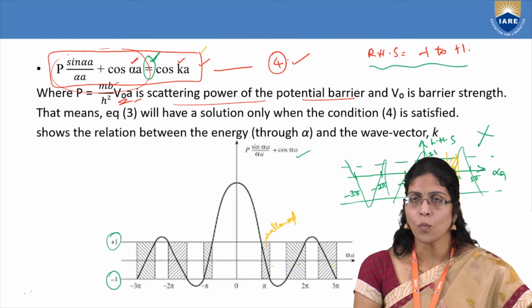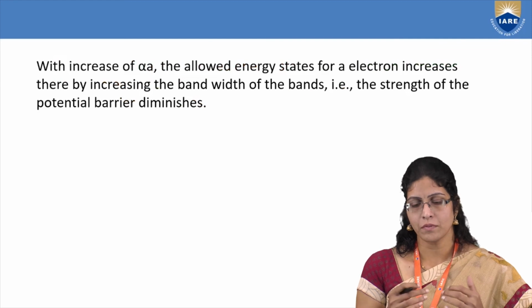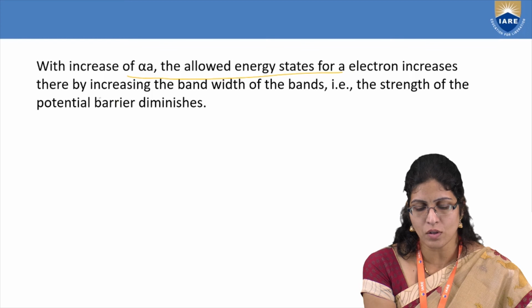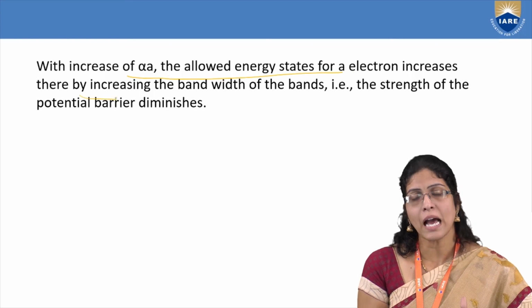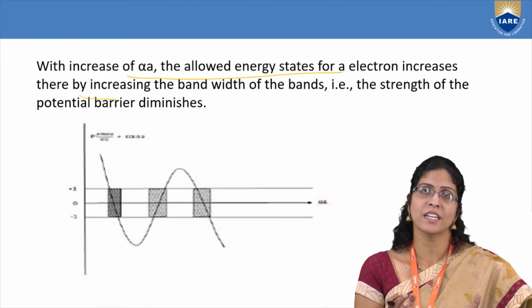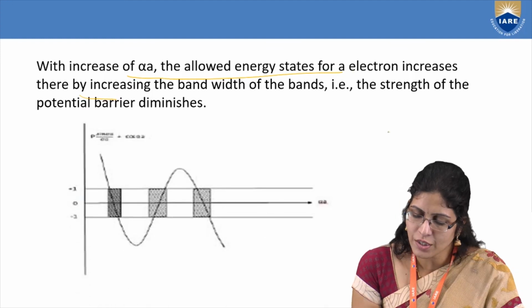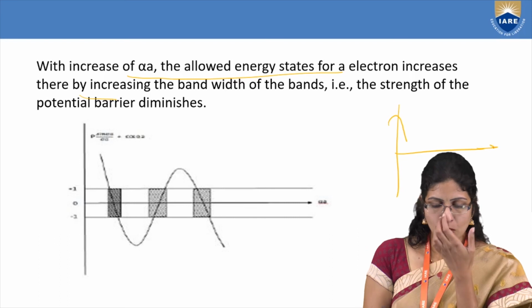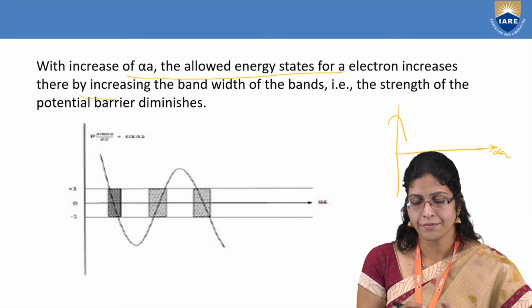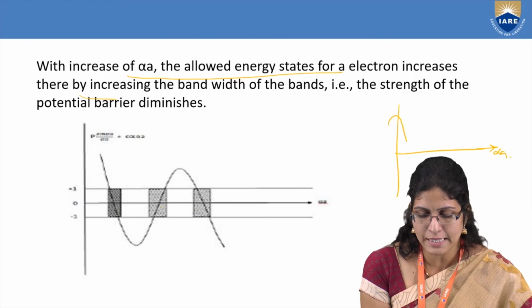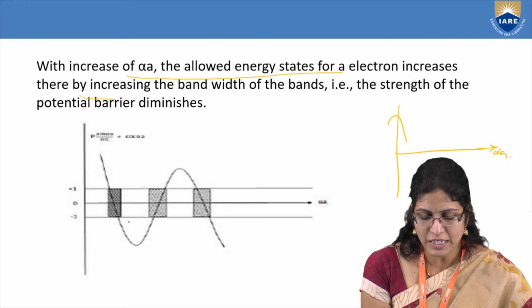Okay, so now what will happen if, with increase in alpha a, the allowed states for the electrons are increasing? And what will happen to the strength of the potential barrier? In my previous picture, it was the curve which is falling like this. Now if the allowed bands are increasing, what is happening to the potential barrier?